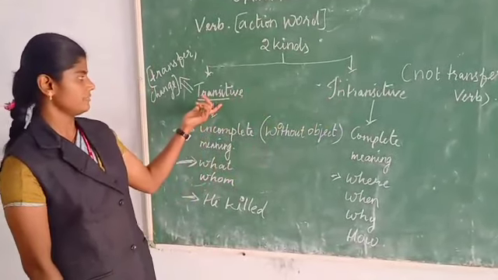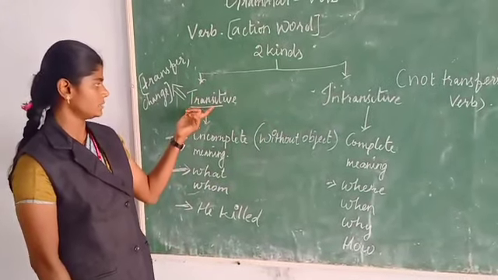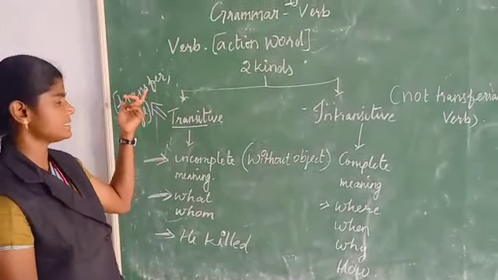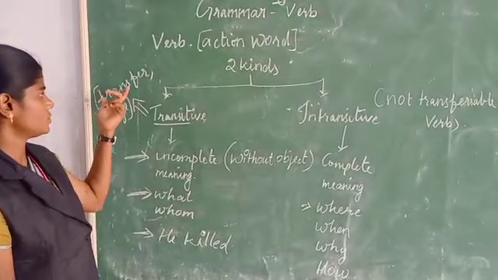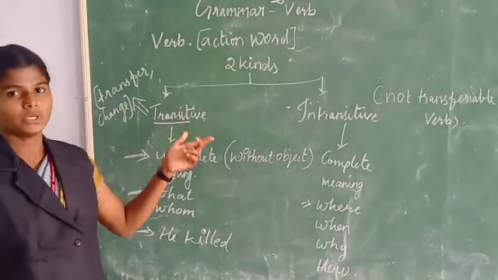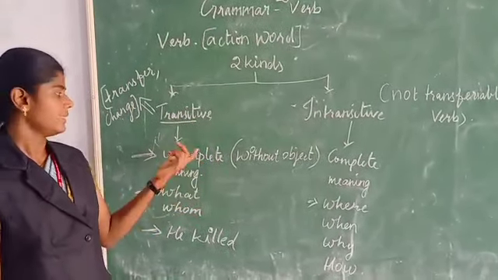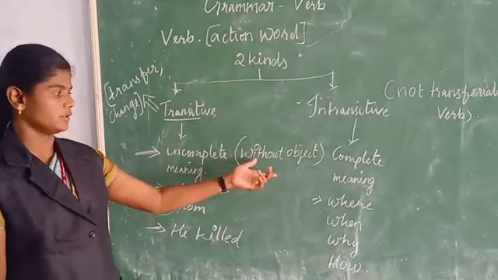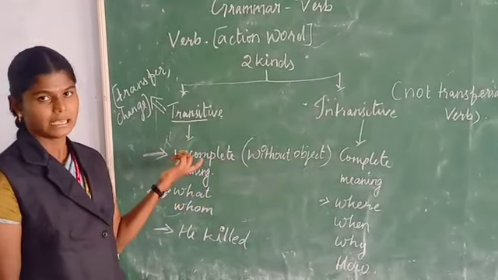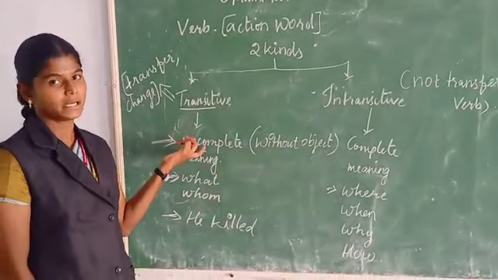For transitive verb, we can take this word along, that is transit. Transit means transfer or change. So it is transferring the meaning to someone or something. There must be an object. Without an object, it is considered incomplete. It will give incomplete meaning.